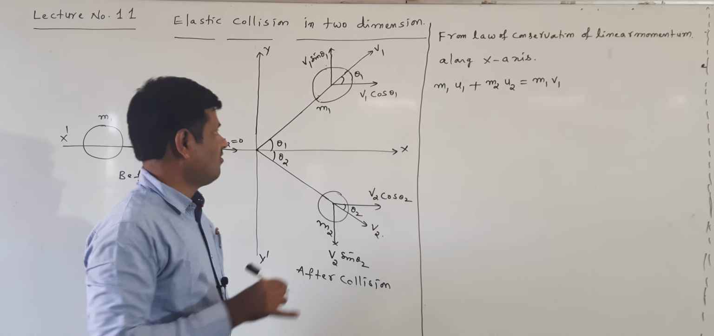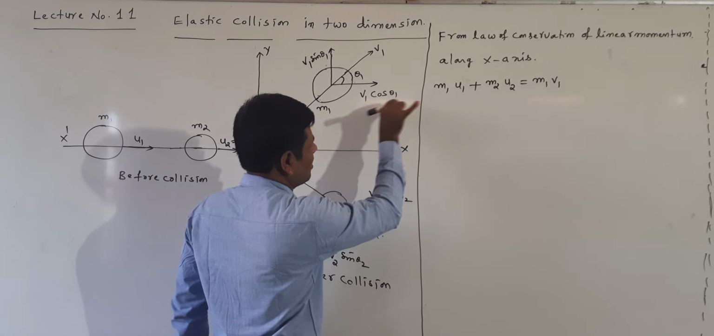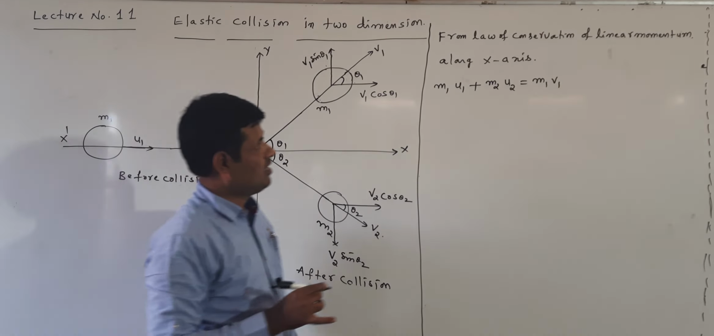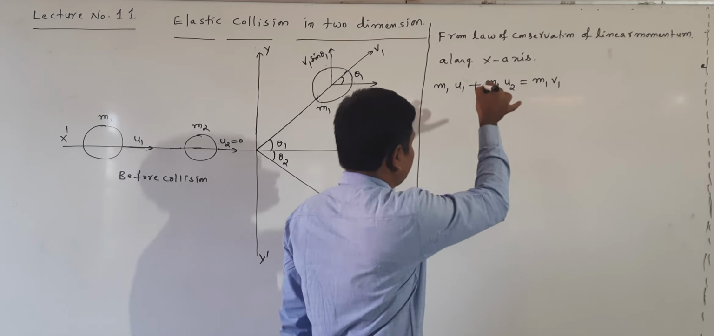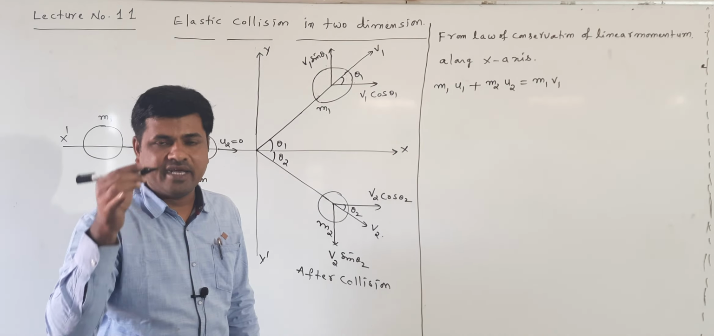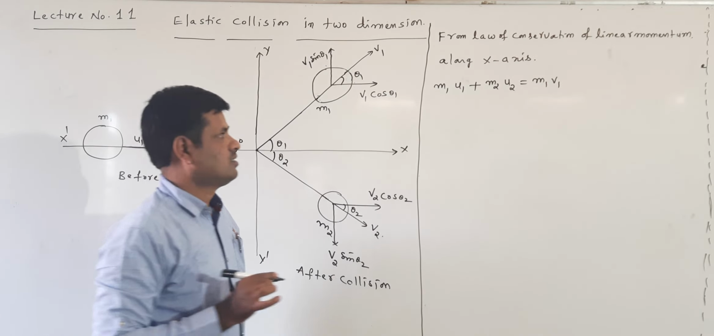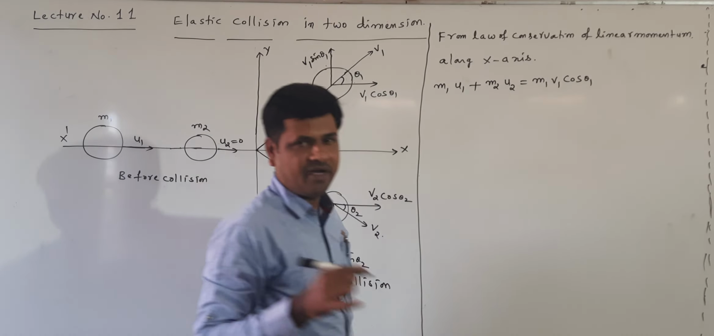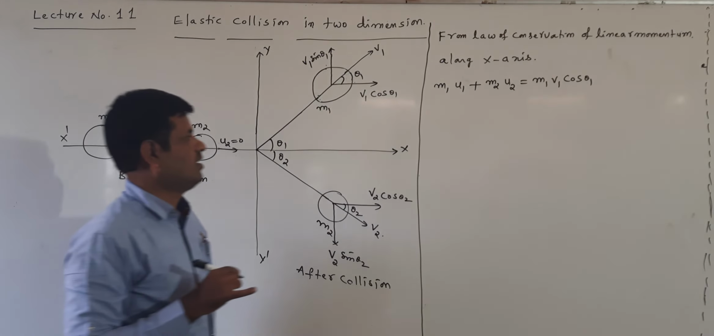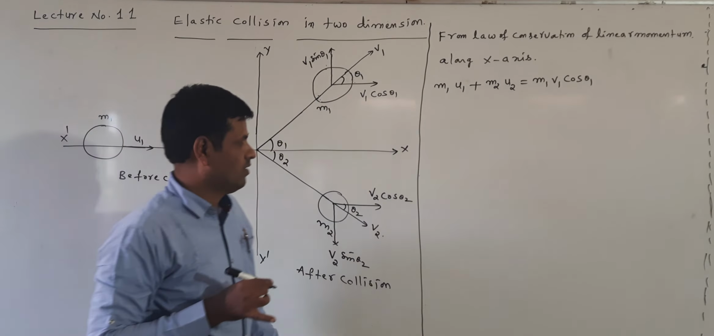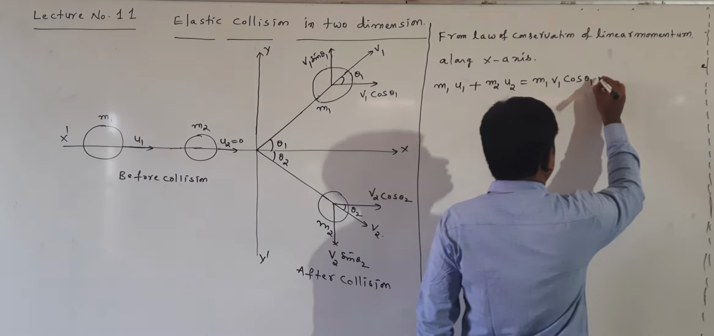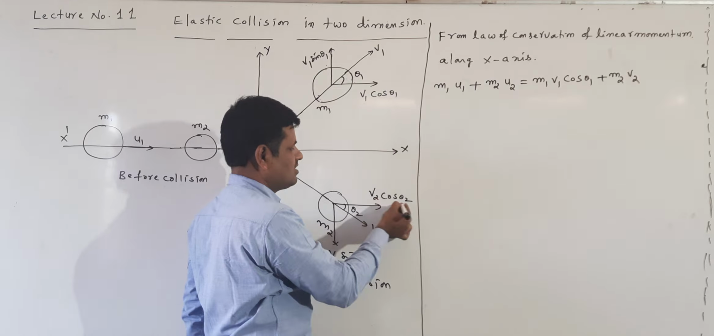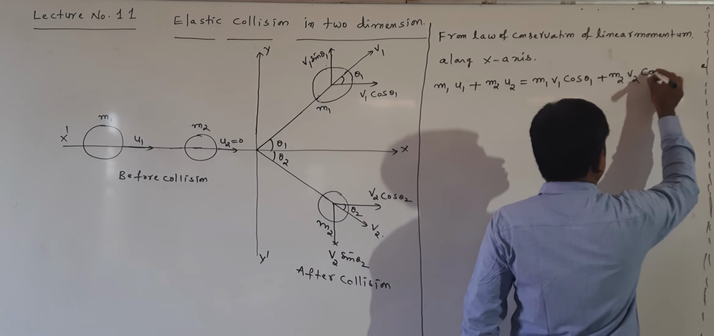Here, v1 cos theta 1 is along the x-axis and v1 sin theta 1 is along the y-axis, but the law of conservation of linear momentum I am writing along the x-axis. That's the reason we are taking the component along the x-axis. So m1 v1 cos theta 1 for the m1 body. Next, for the m2 body, m2 into v2 cos theta 2.